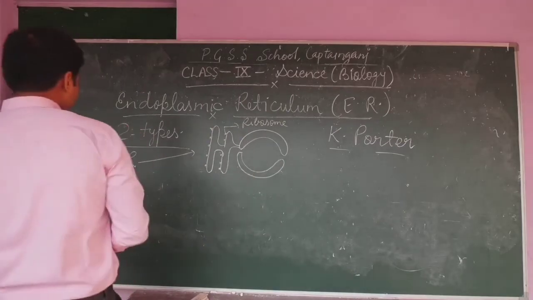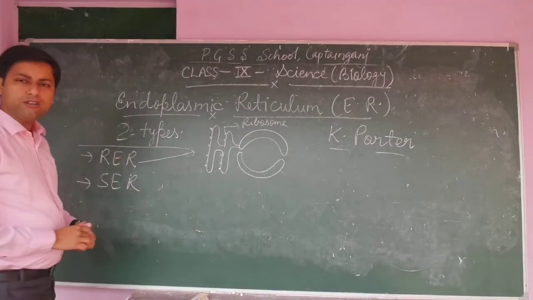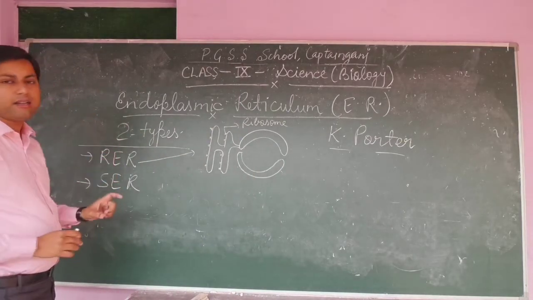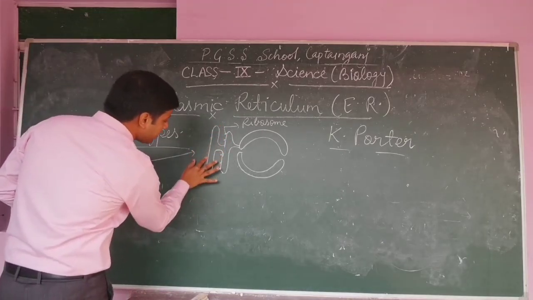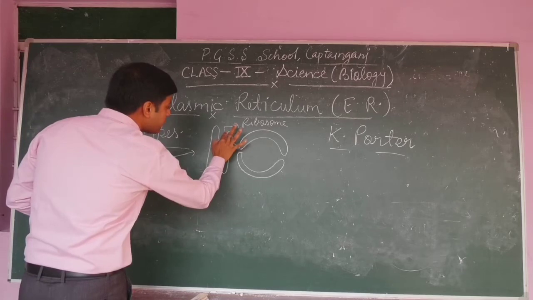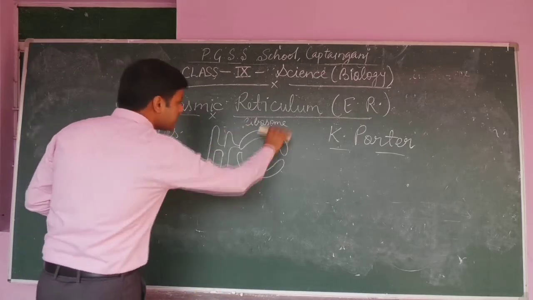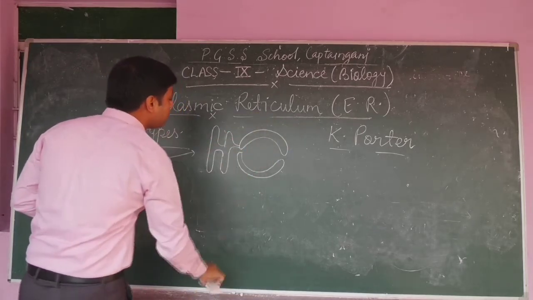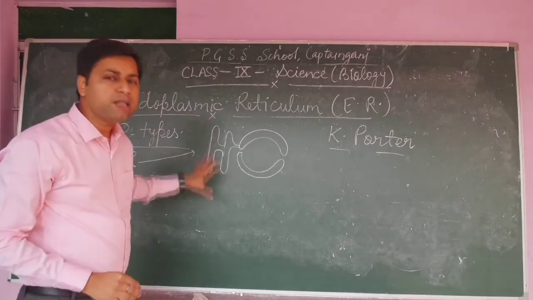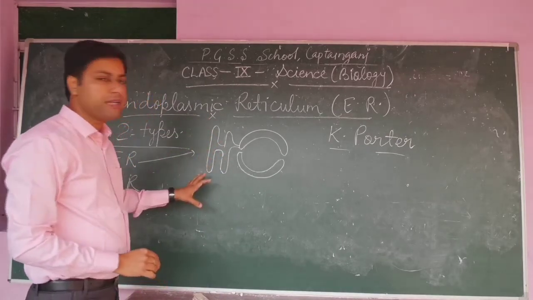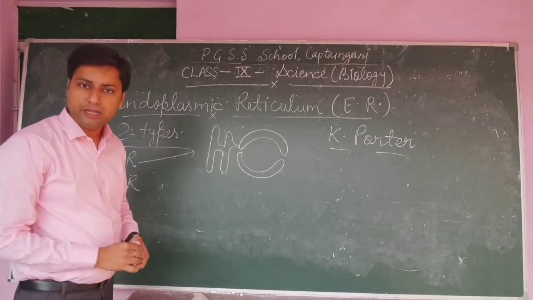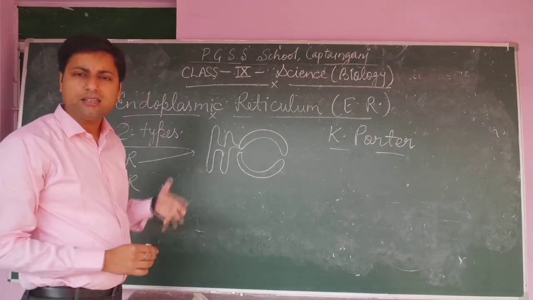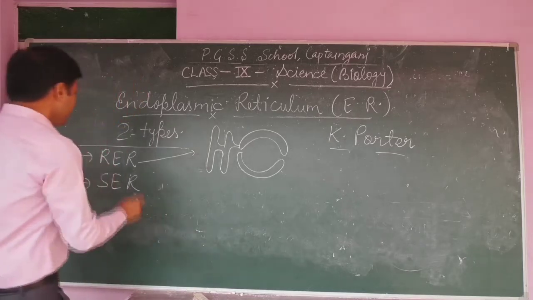What is SER? SER is the opposite of RER. In RER, ribosome molecules are present, while in SER, ribosome molecules are absent. If the ribosome molecules are not present on the outer surface of the endoplasmic reticulum, that type of endoplasmic reticulum is called SER, the smooth endoplasmic reticulum.